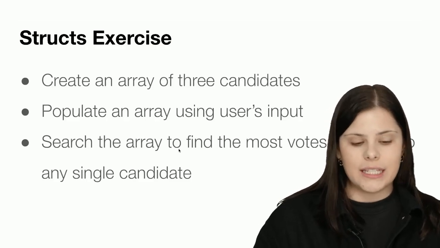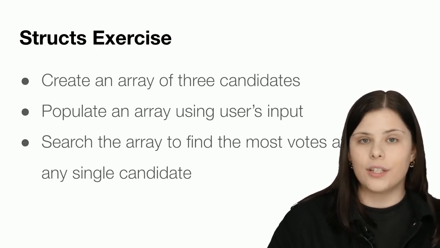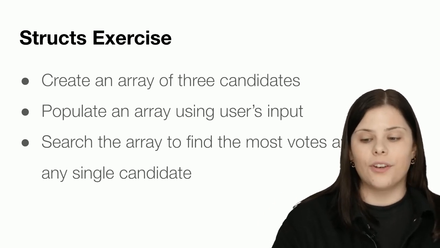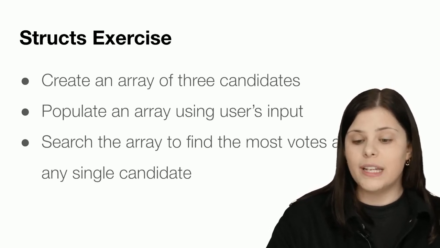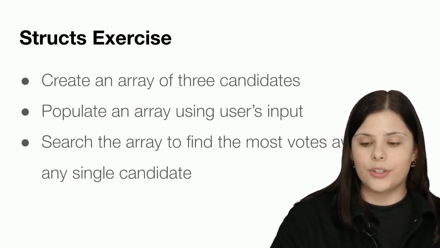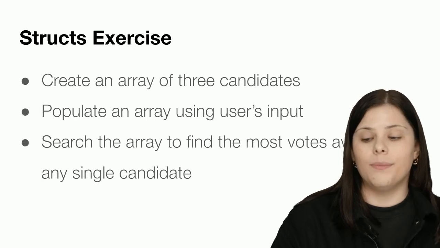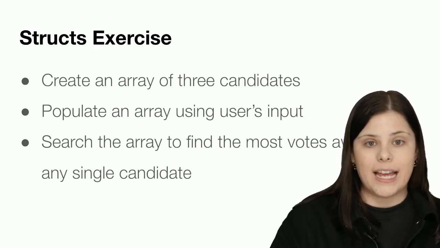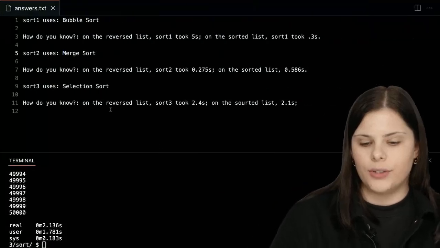So let's consider this. Our goal is to create an array of 3 candidates in a very similar way that we just did visually. We're going to populate an array using users' input, something that is familiar to us for a few weeks now. And then we're going to combine our searching algorithm to find the most votes awarded to any single candidate, and then print out that name. So let's move over to test50.dev.